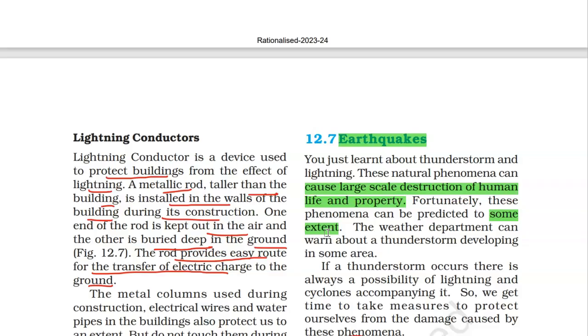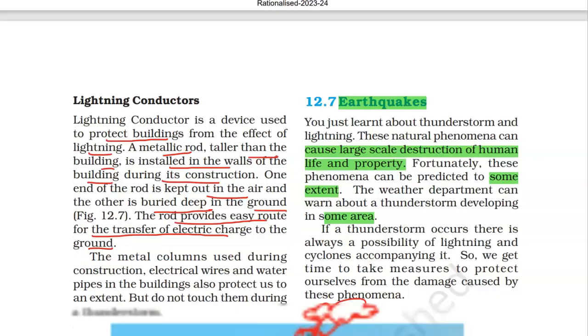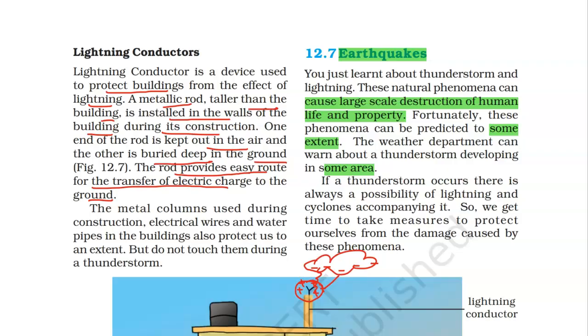The weather department can tell you that there will be a huge thunderstorm in some area, or that a cyclone can strike a region. So a bit of prediction is there, but earthquakes are actually not very predictable phenomena.